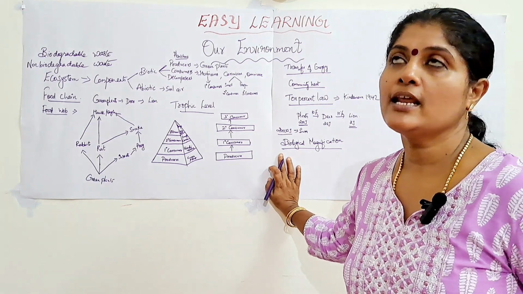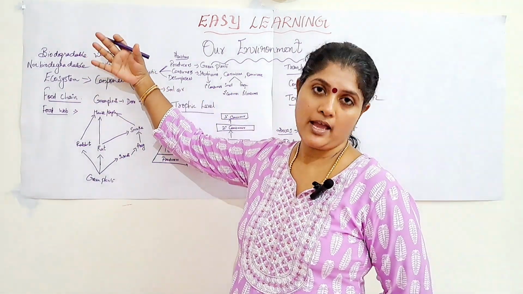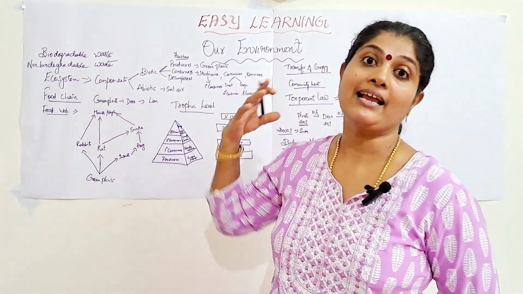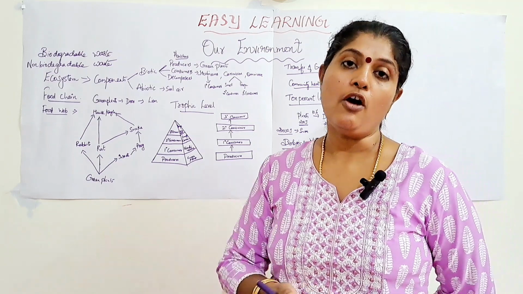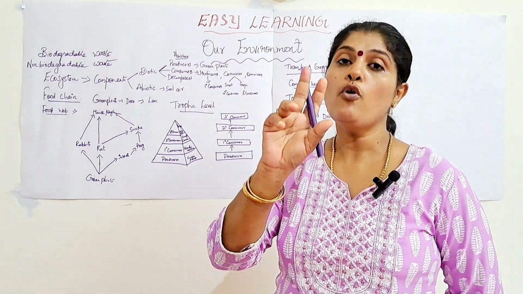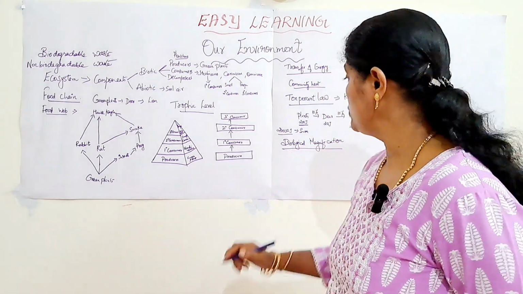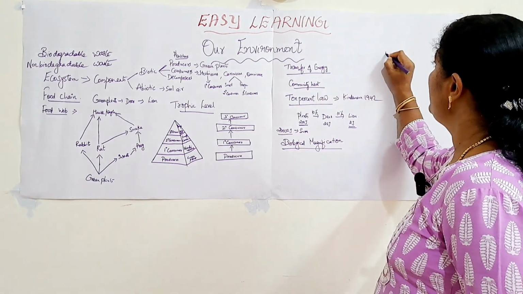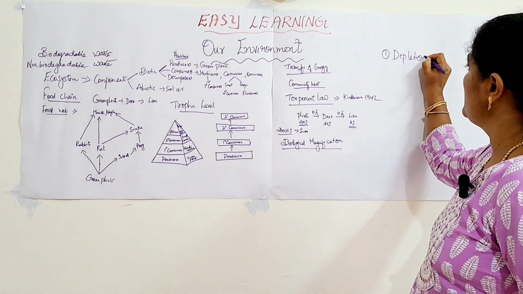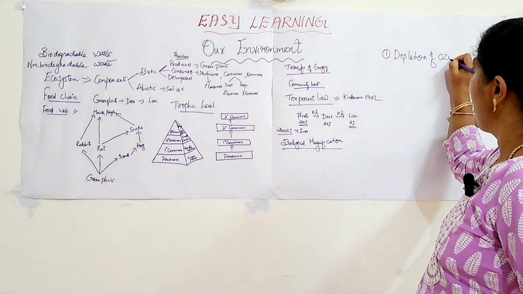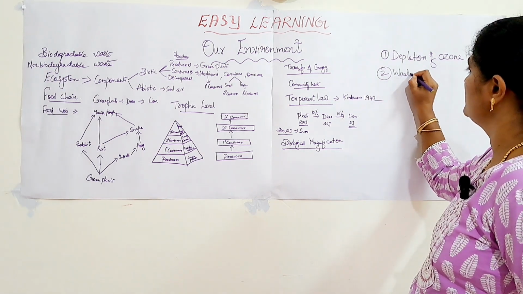Okay. So, next, in the beginning of this chapter, I told you that the ecosystem is affected by the activities of human beings. So, what are the after effects of the activities of human beings? Two main factors are responsible. One is the depletion of the ozone layer, and the second one is the waste disposal method.